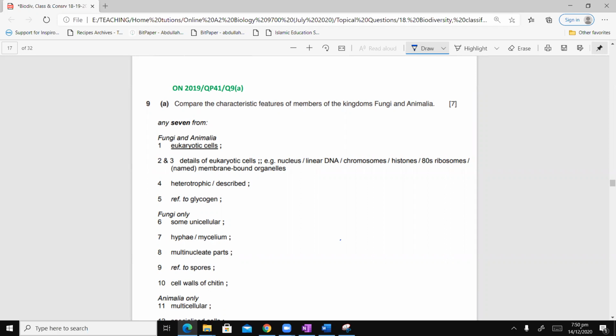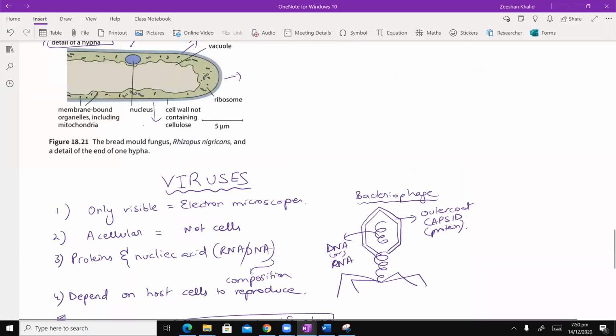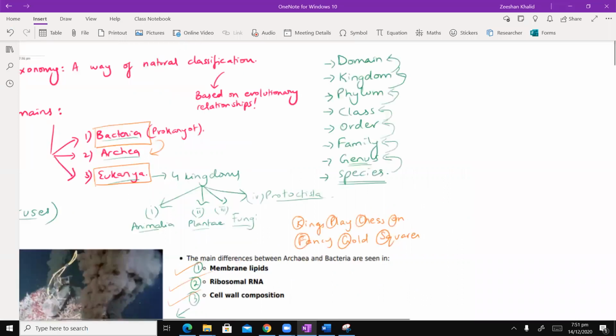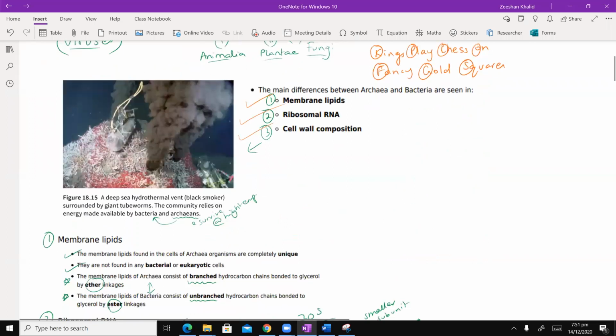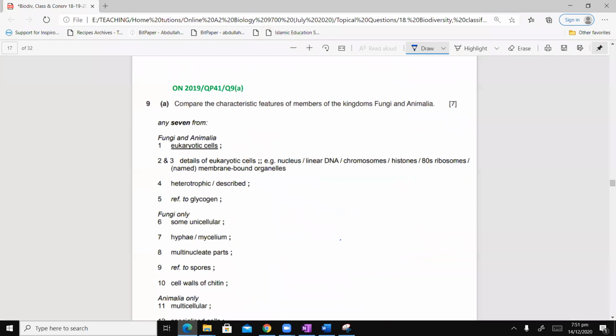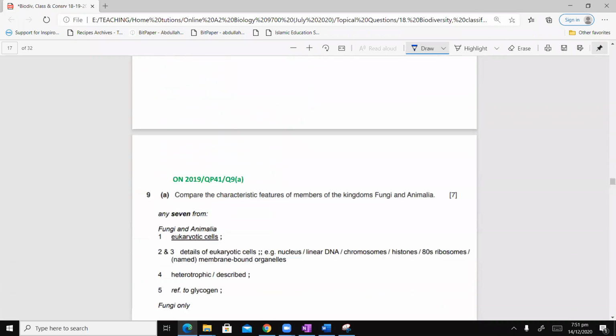देखिए जब भी आपने इस तरह का question देखना है बच्चों, you have to look at the very big picture. Classification की मैंने क्या picture draw की है, सबसे ऊपर domains हैं, which there are three domains: bacteria, archaea and eukarya, and then eukarya has the four kingdoms, which are Animalia, Plantae, Fungi and Protoctista. तो इसने जो हमसे question में पूछा हुआ है, it basically has to do with eukarya, and he is asking you to compare fungi and Animalia. So it's a 7 marker question. Look, they've given 15 points. So let's go through them one by one.